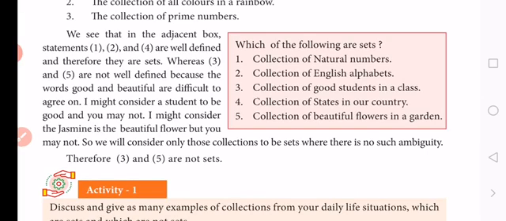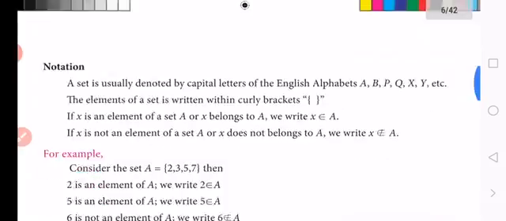If the basic concept is not clear, then set language is not understood. In set theory there are so many definitions, and these definitions are in our 9th standard book only.